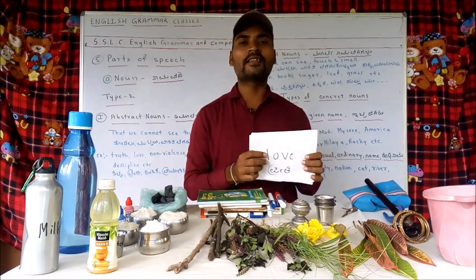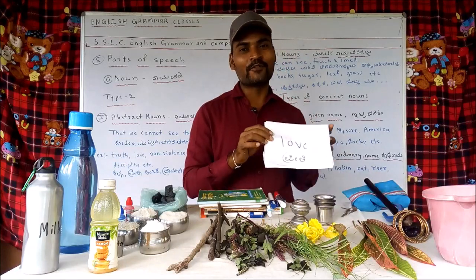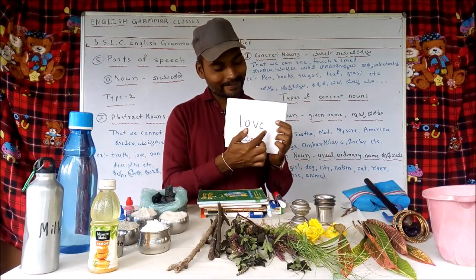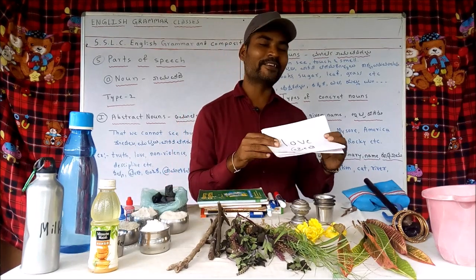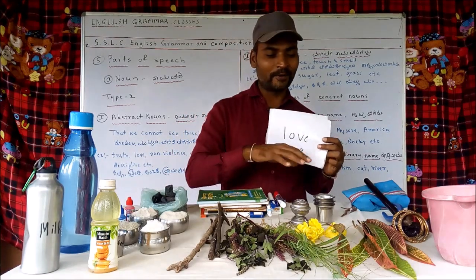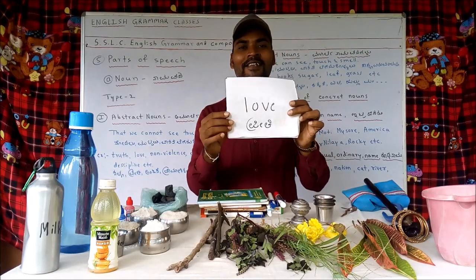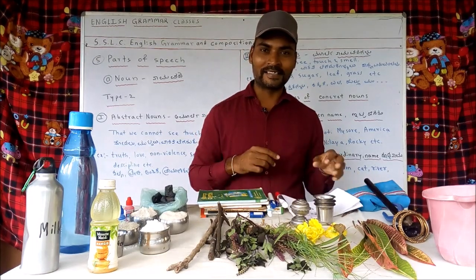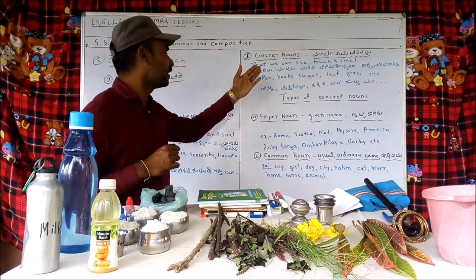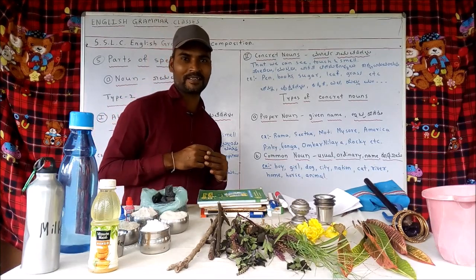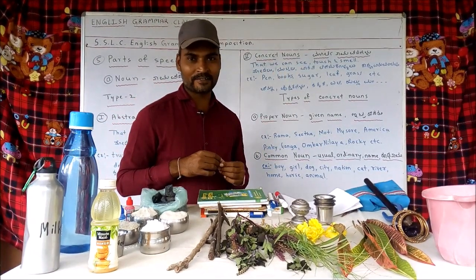The case is the same with love also. It cannot be concretized. If we want to concretize it, we can do it in this way: we can take a piece of paper and write on it, and then we can make it concrete. That is why I have kept all these objects, and these abstract nouns I have written on the paper, so that you can get a clear idea of that. Now we look at concrete nouns. Concrete nouns are very easy ones that we can see, touch and smell.